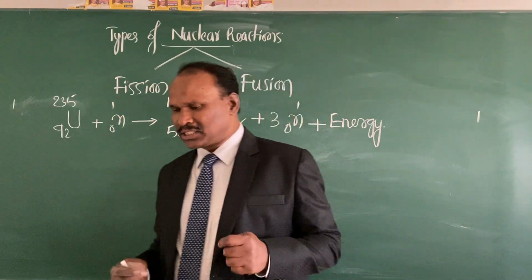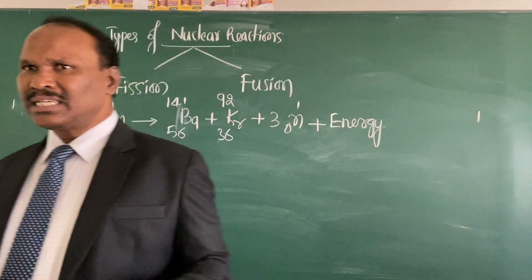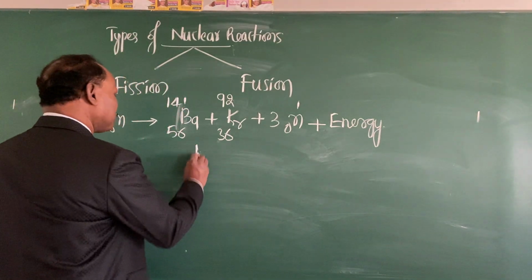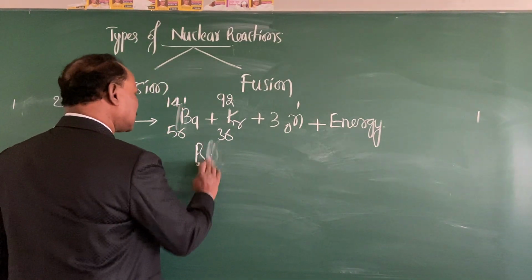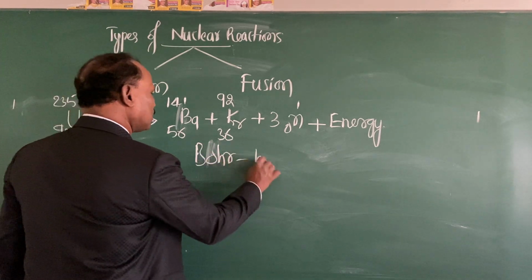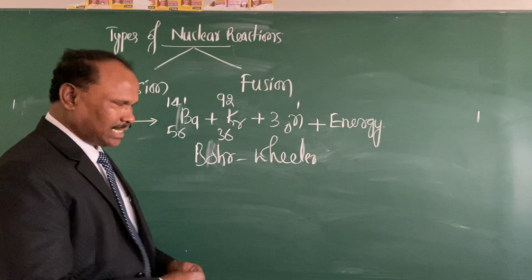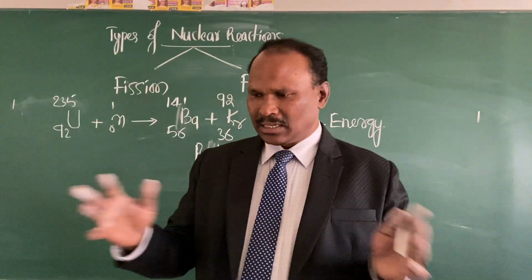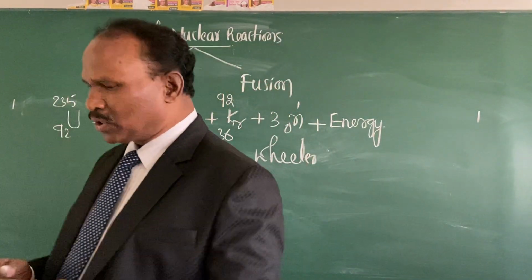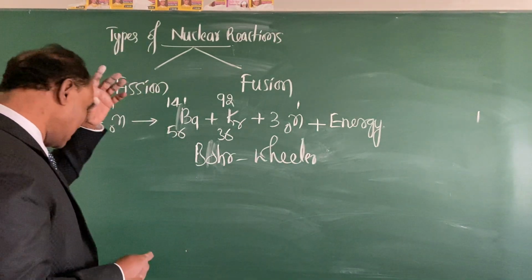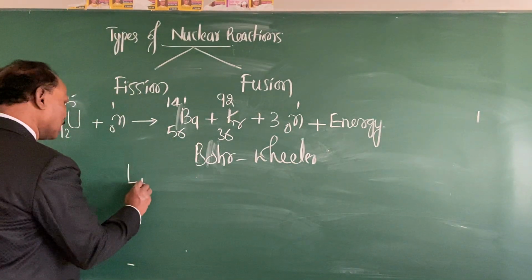To explain this, Bohr and Wheeler, the two scientists, have proposed a theory called the liquid drop model.